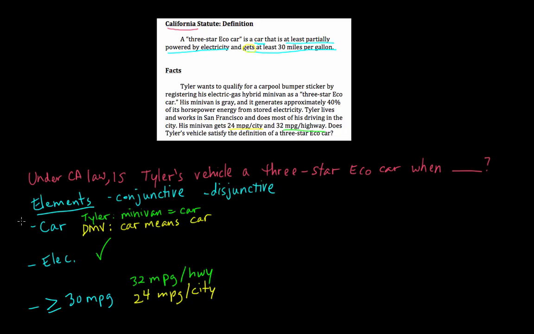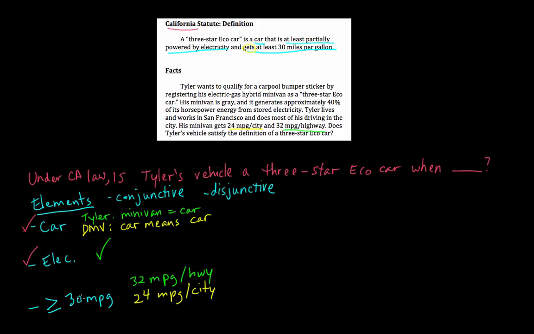So let's say we decided that we thought a minivan did qualify as a car. And we think that the powered by electricity element is a straightforward yes, so this is okay. But we think that Tyler's claim that his minivan gets at least 30 miles per gallon just because it's rated for 32 miles per gallon on the highway is too much of a stretch.